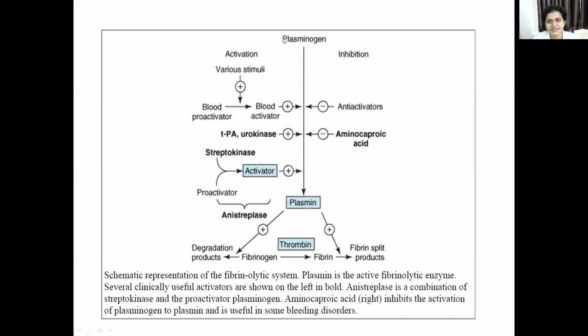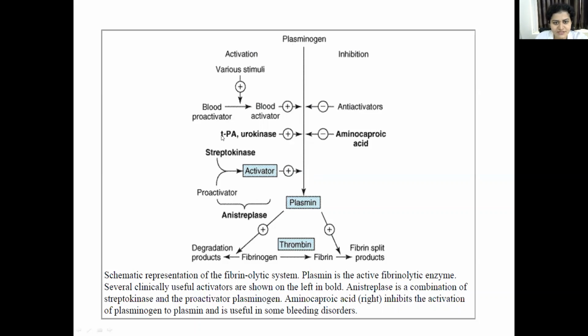Remember, plasminogen is an inactive enzyme which is secreted by the damaged endothelial cells, and this inactive enzyme gets converted to the active enzyme, that is plasmin. There are activation stimuli and inhibitory stimuli. The inhibitory drugs are aminocaproic acid and tranexamic acid, which inhibit the conversion of plasminogen to plasmin. The activating drugs are streptokinase, urokinase and anistreplase. And plasminogen gets converted to plasmin by the enzyme TPA.